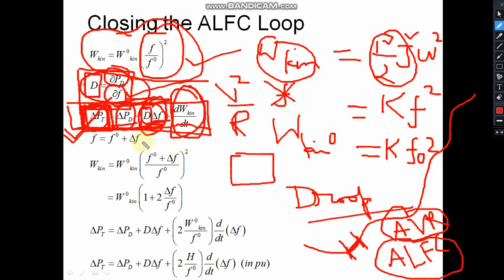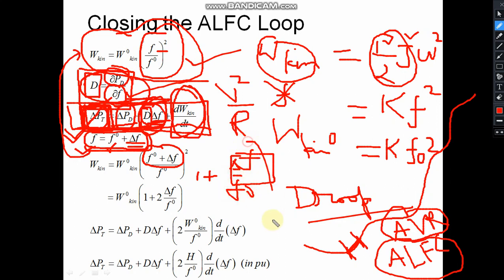Now, what is the equation for this frequency? This F is nothing but nominal frequency plus delta F, the deviation in frequency delta F. So let us substitute this back here. This F can be substituted as F0 plus delta F, and by binomial expansion this can be written as 1 plus delta F upon F0 square.